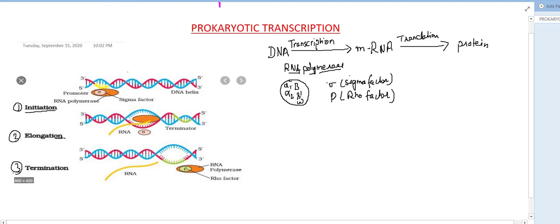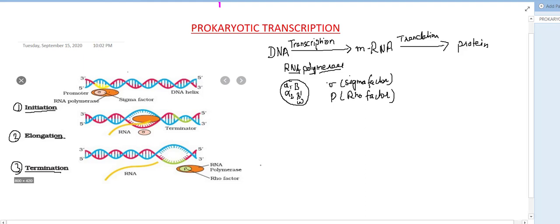At the time of termination, the rho factor becomes active, attaches to the RNA polymerase and helps it in the process of termination. The rho factor detaches itself after termination, and the sigma factor detaches from the RNA polymerase after the initiation process is completed.